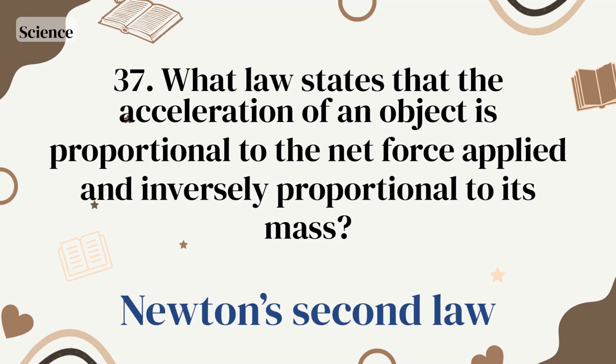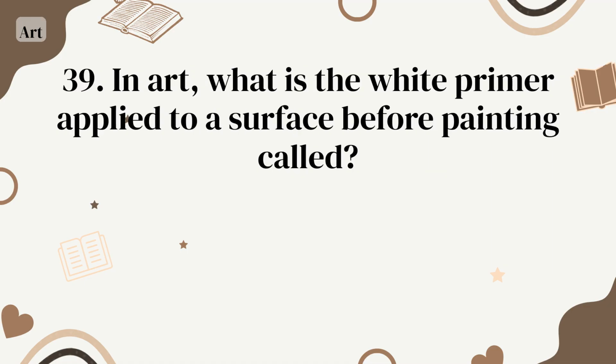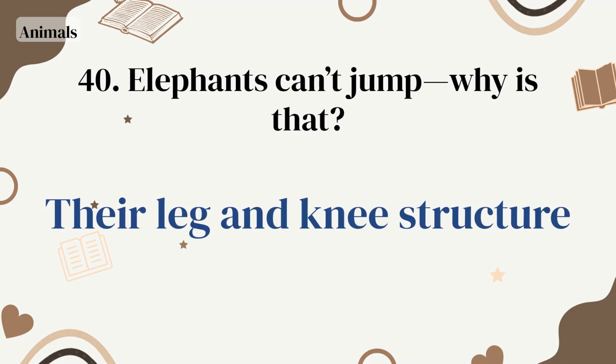Newton's second law. What do we call a pure substance composed of only one kind of atom that cannot be broken down further? Element. In art, what is the white primer applied to a surface before painting called? Gesso. Elephants can't jump. Why is that? Their leg and knee structure.